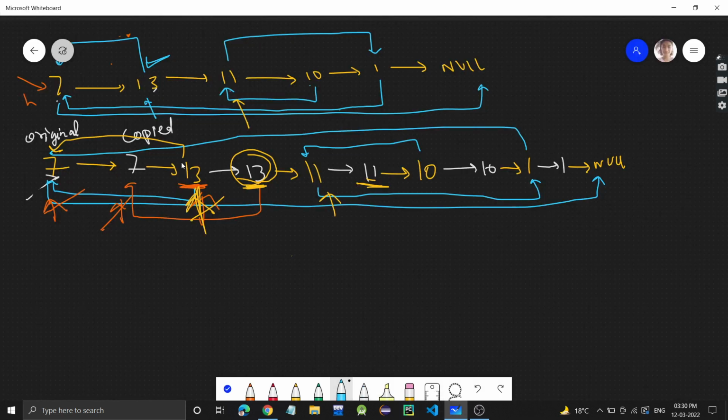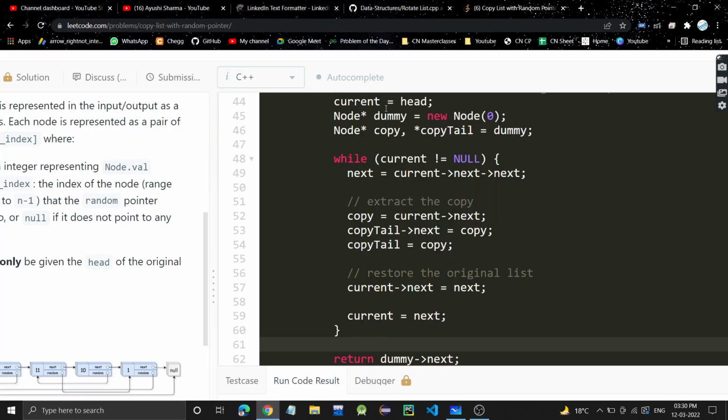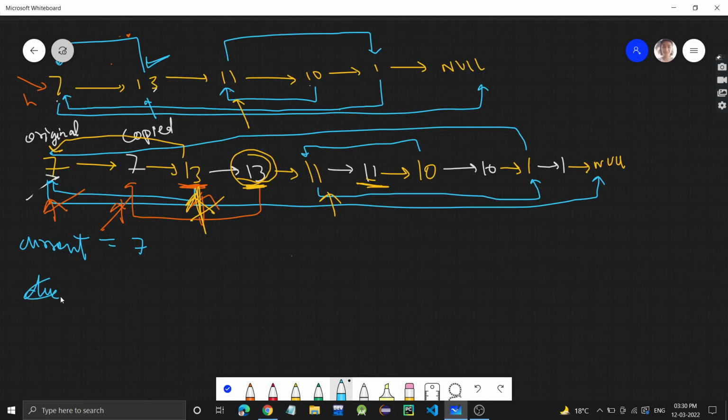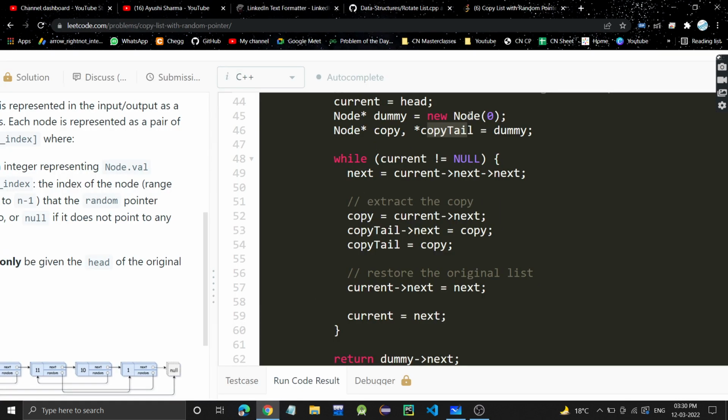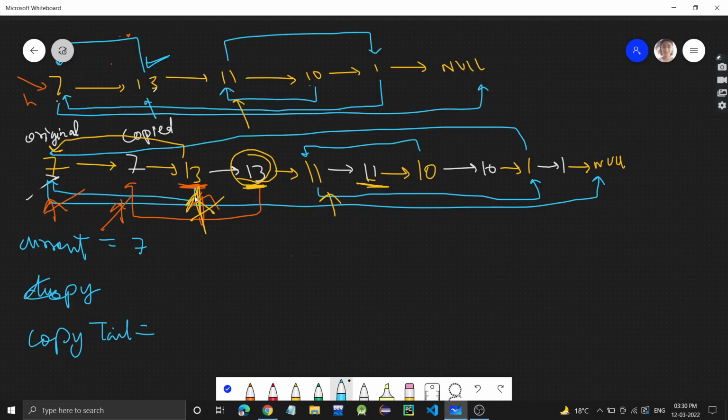So see, initially current is at 7, the head, and we are taking pointers: one is the dummy, one is the copy, and the other is the copy tail. Initially we have created a dummy node, and copy tail is pointing to the dummy node. So let's say it's dummy.